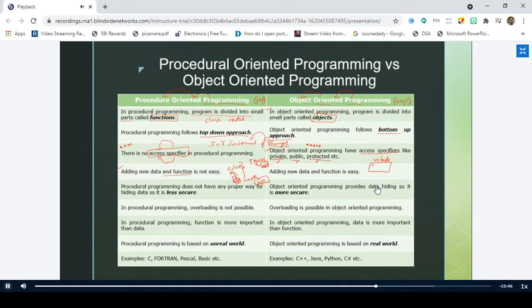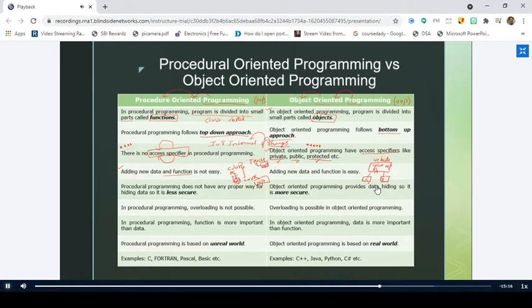So we have color, engine size and transmission type, and this is extended by cars and trucks. If I want to add a new data, for example, number of passengers, I don't need to add it to cars and trucks separately. Since cars and trucks extend the vehicle class, I just add number of passengers to the vehicle, and it is automatically added to cars and trucks.